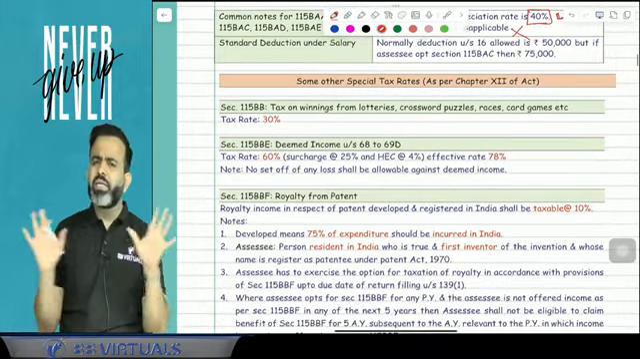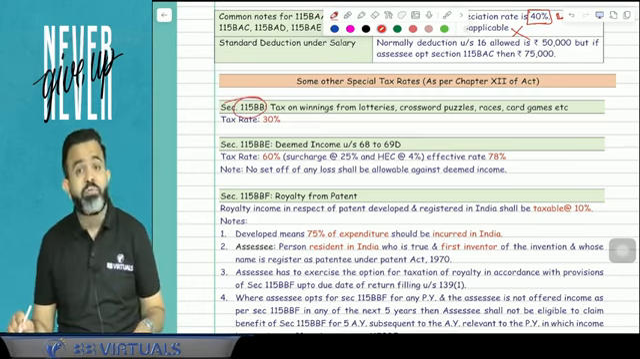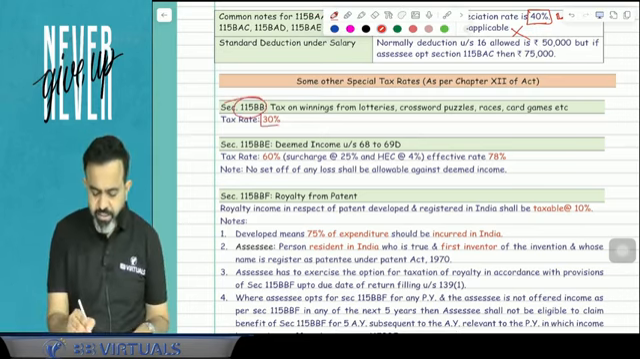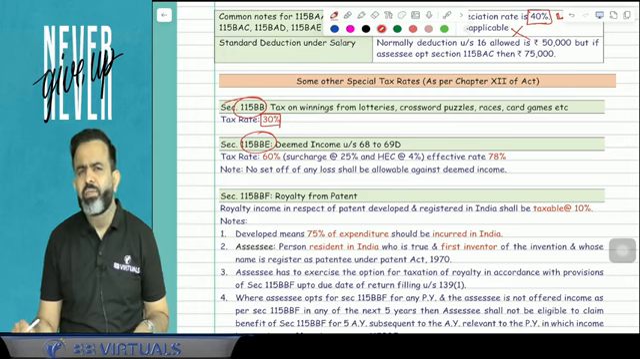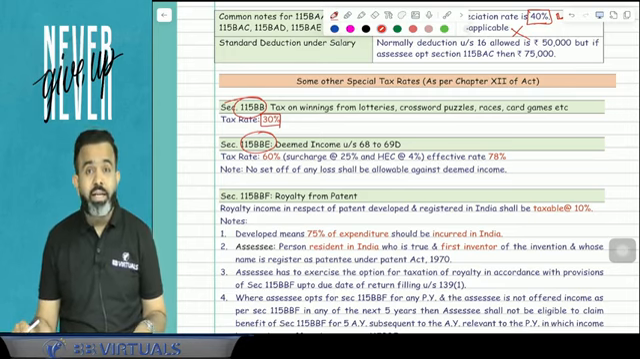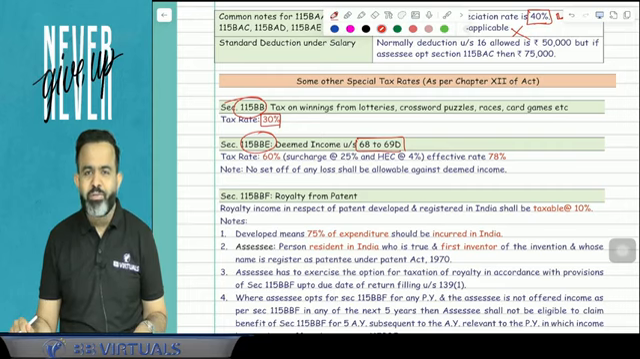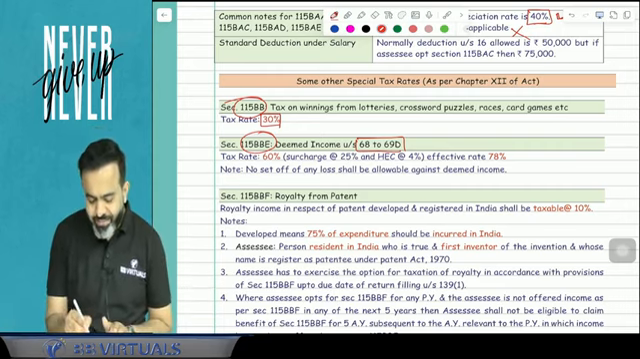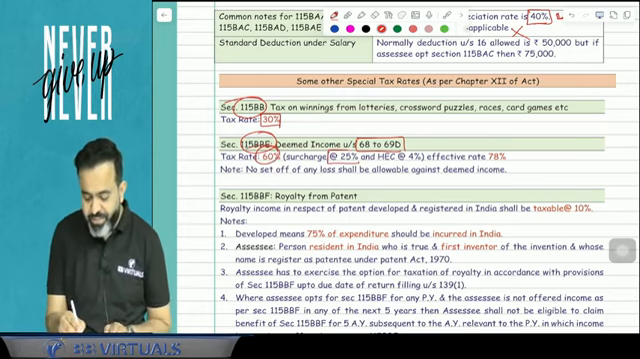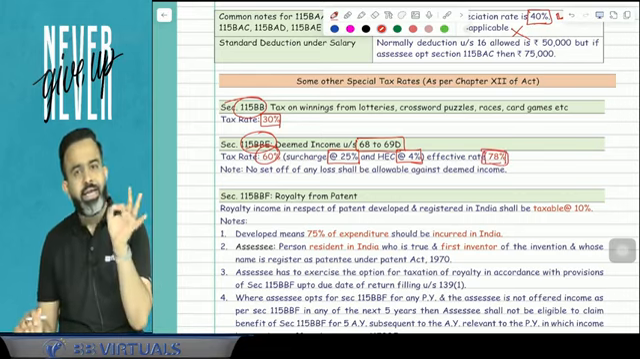Now guys, there are some other rates also. First is 115BB, which is related to winnings. So winning income is taxable at the rate of 30%. After that, 115BB is related to deemed income. Deemed income is cash credit or unexplained expenditure, unexplained investment and all. There are certain sections, 68 to 69D. Suppose in your bank account you receive 1 crore and you are not able to explain where you got this money. That income is taxable at the rate of 60%, and 25% surcharge, 4% health and education cess. So the effective rate is 78%.